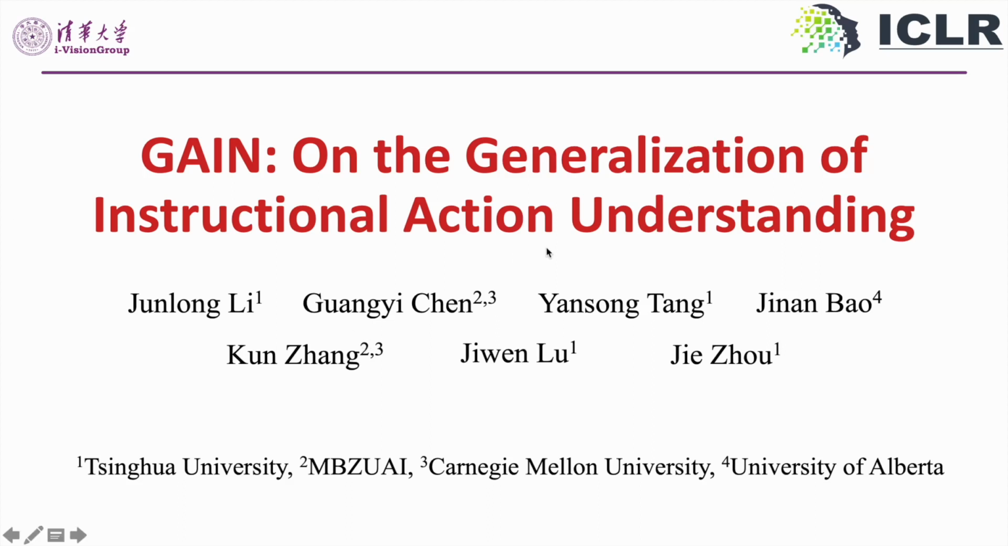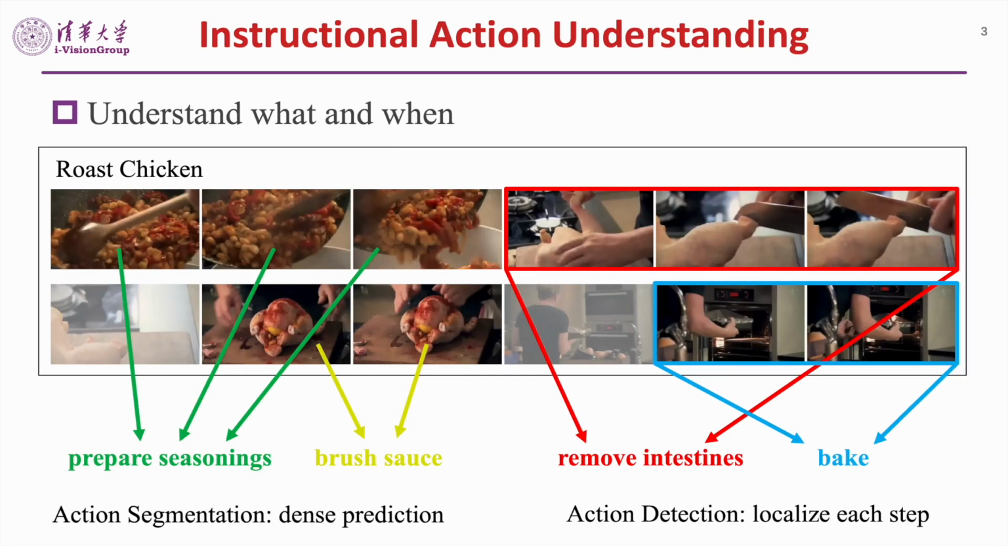Hi everyone, today I will be talking about our work GAN, on the generalization of instructional action understanding, which introduces a benchmark to analyze the generalizability of instructional action understanding models. This is a joint work by Junlong Li, Kuan Yisheng, Yansong Tang, Jing'an Bao, Kun Zhang, Jiwen Lu, and Jie Zhou. This work focuses on the instructional action understanding problem, which we call IAU.